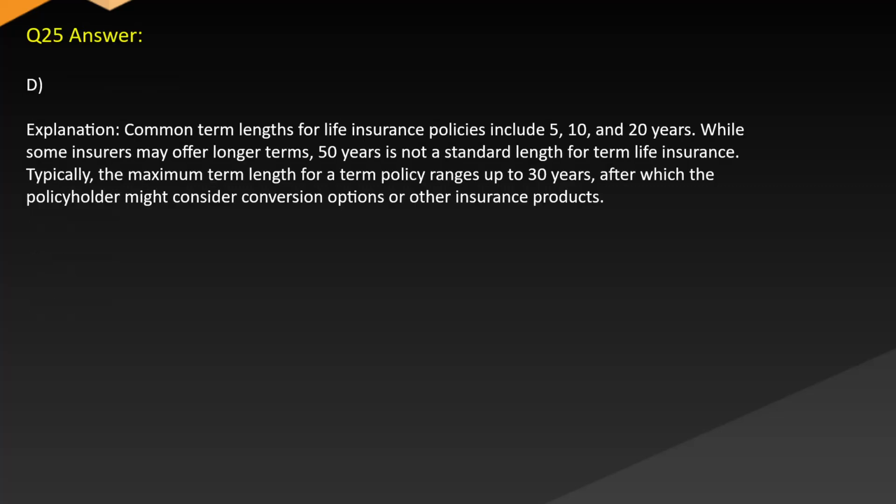Answer. D. Explanation. Common term lengths for life insurance policies include 5, 10, and 20 years. While some insurers may offer longer terms, 50 years is not a standard length for term life insurance. Typically, the maximum term length for a term policy ranges up to 30 years, after which the policyholder might consider conversion options or other insurance products.